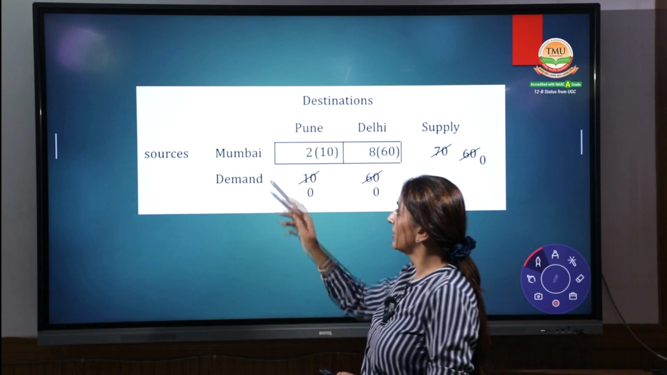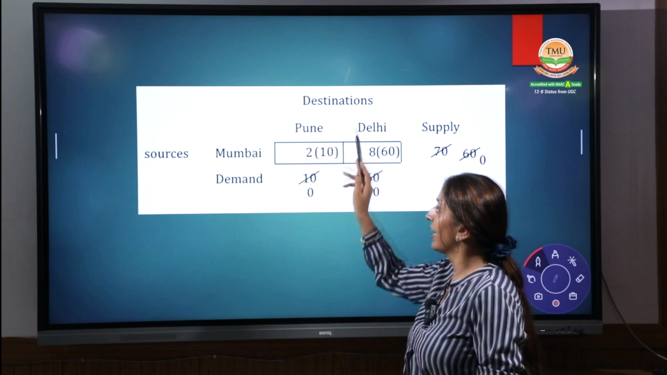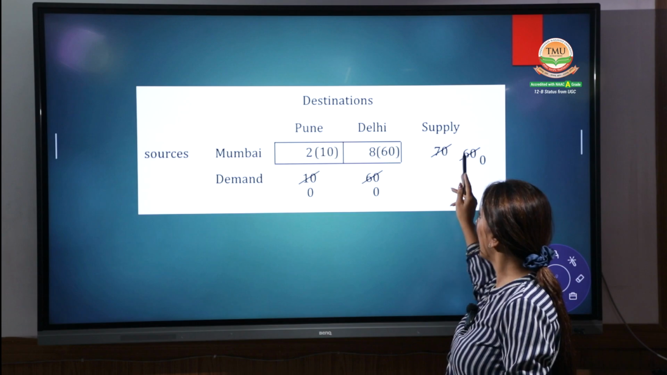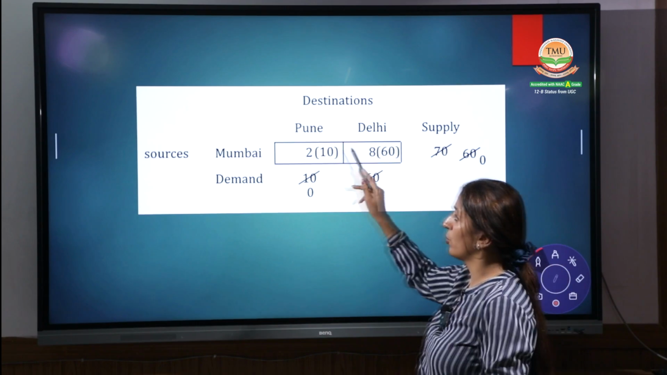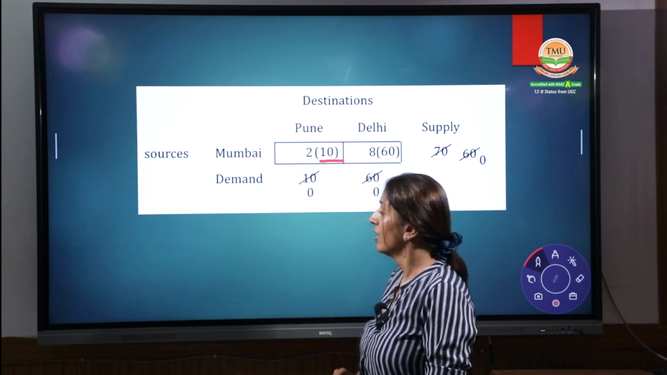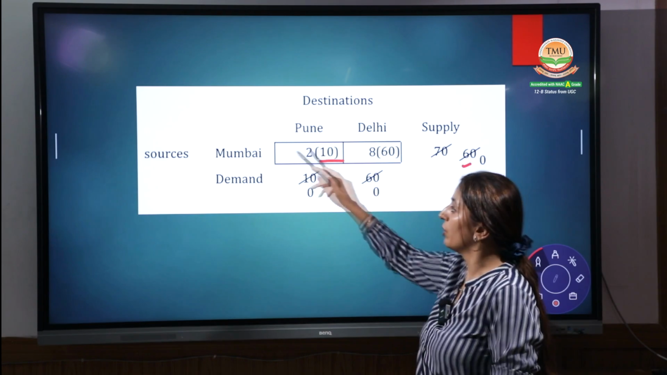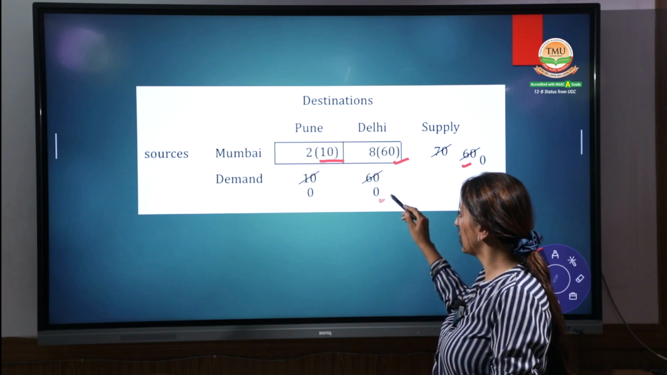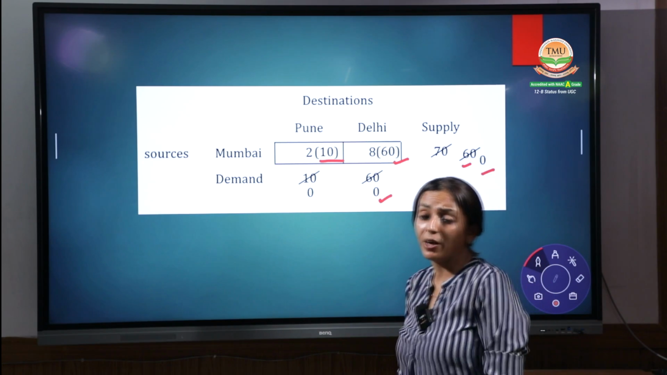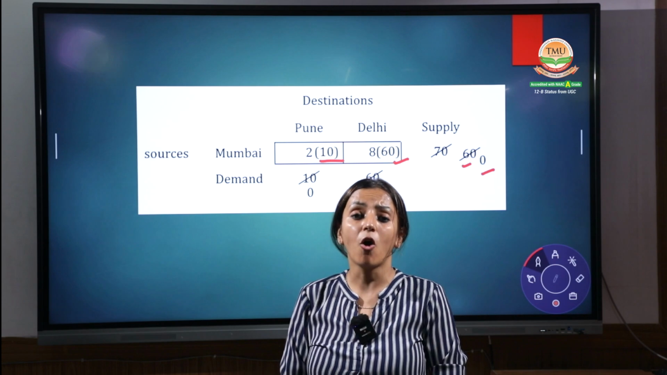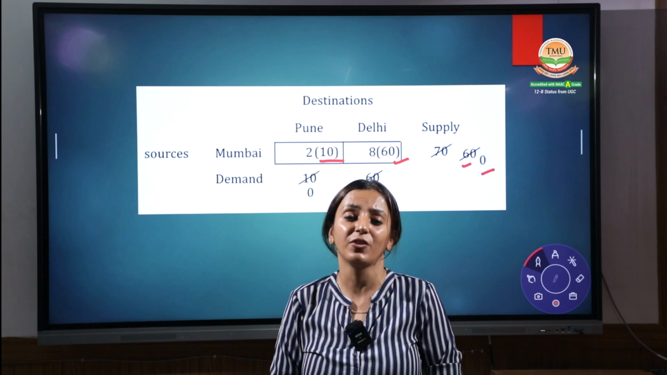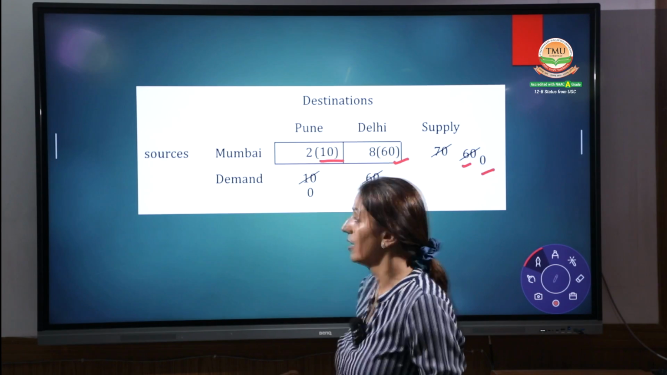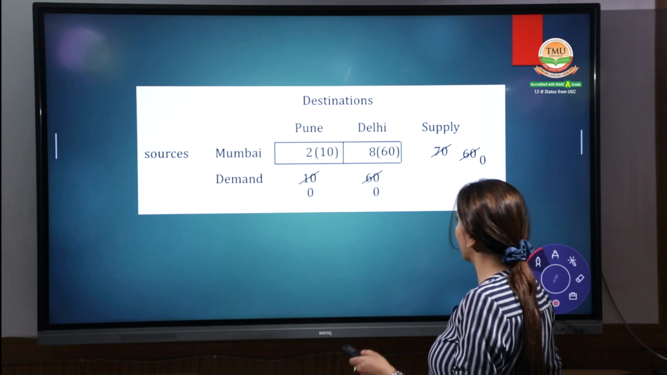That means, see, Mumbai is remaining and here it is Pune and Delhi. And the balance over here is 10 and we are having 70. But we have to transfer only 10, right? And the balance remaining, 60, is transferred from Mumbai to Delhi, that is 60. And then the capacity over here is also 0. What does this indicate? This indicates all the demand and supply is fulfilled and there will be no allocation left at the last, right?